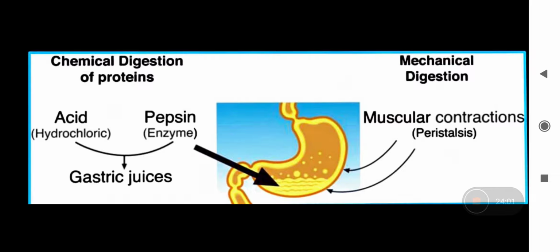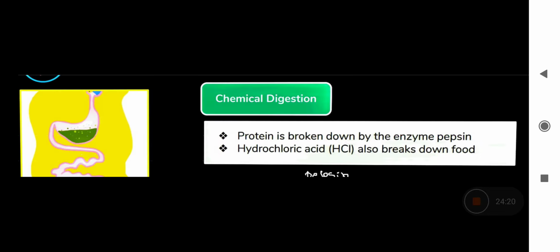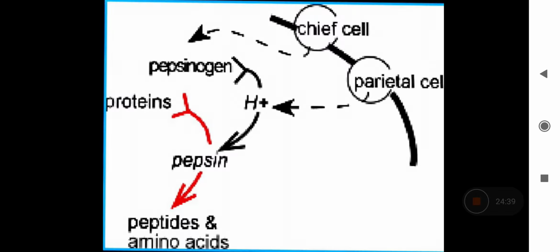Here you can see that pepsin, in the presence of acid, will break down the proteins into amino acids. So that is how chemical digestion takes place. In this slide also the same thing is written. The protein is broken down by the enzyme pepsin, and HCl also helps break down the food. It also provides the acidic medium and helps in killing the microorganisms present in your food.